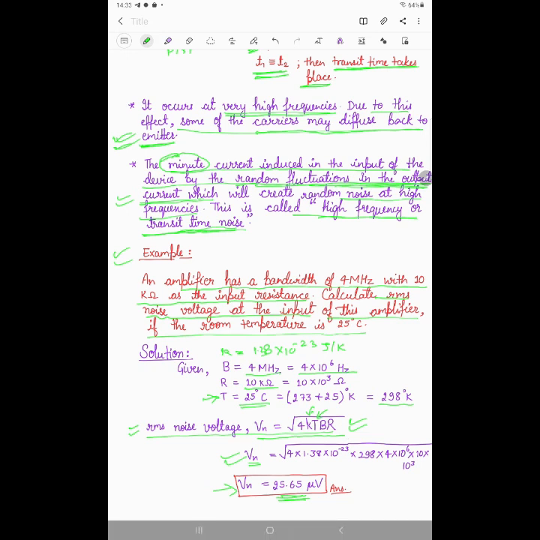This is all about the noise. We will discuss further the other parts of noise for the amplifier, SNR, noise factor calculation for the amplifier, and the cascade case, in the further lectures on noise.